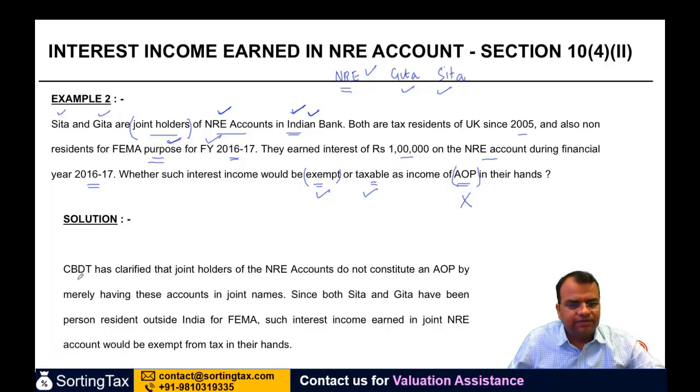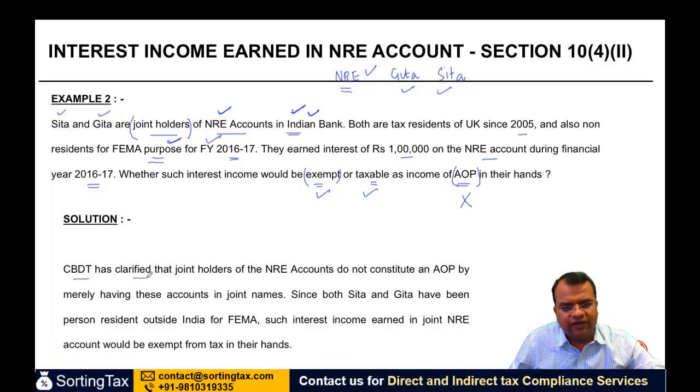Like I said, CBDT has clarified that joint holders of NRE accounts do not constitute an AOP by merely having these accounts in joint names. Since Sita and Geeta have been persons resident outside India for FEMA, such interest income earned in joint NRE account would be exempt from tax in their hands.